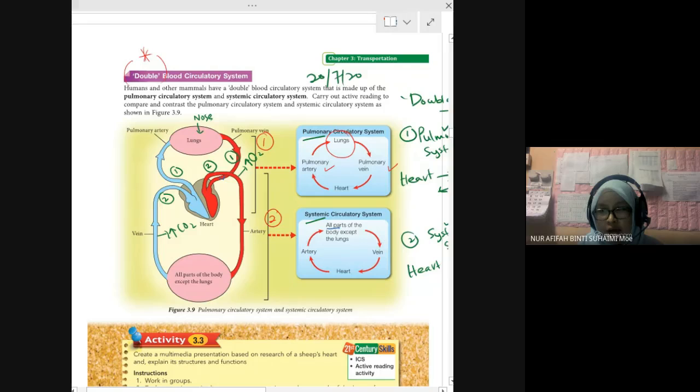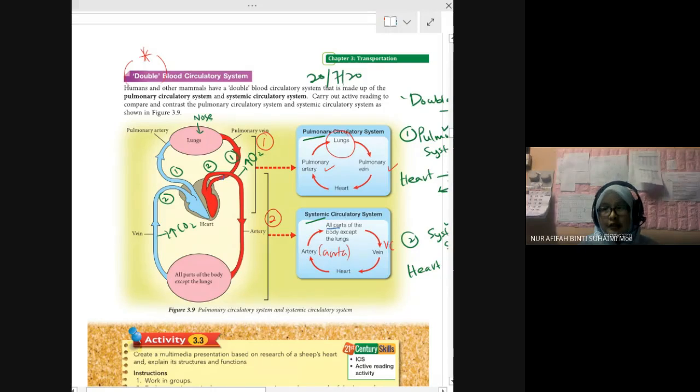From aorta, this number 2 is aorta. Ini artery ni refer to aorta. To the whole part of your body and back to vein. This is vena cava.